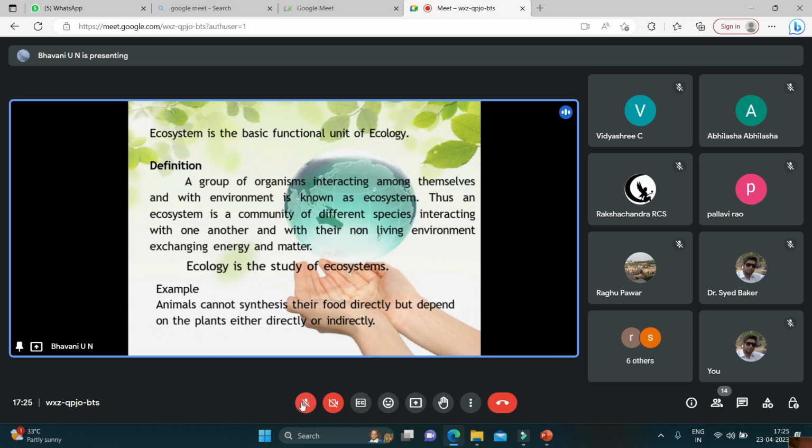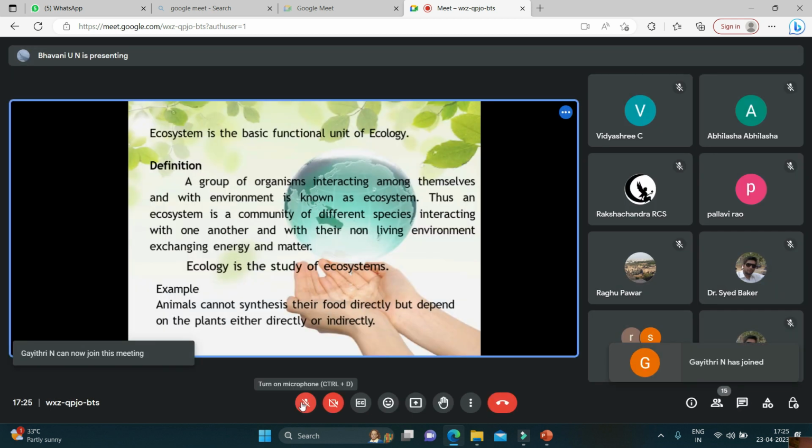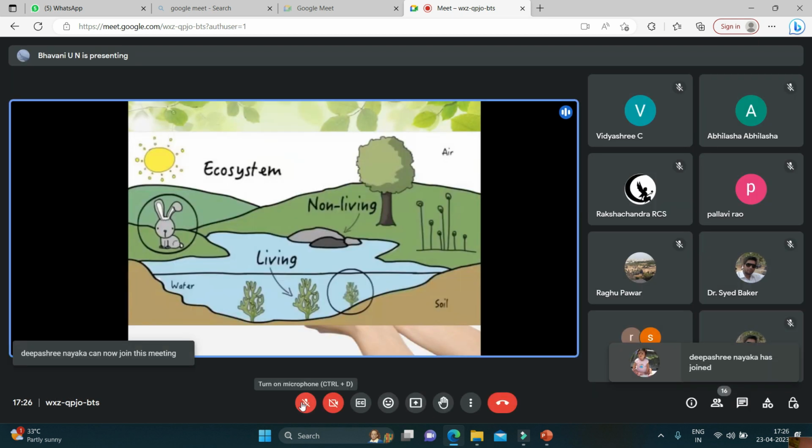Thus, an ecosystem is a community of different species interacting with one another and with their non-living environment, exchanging energy and matter. Example, animals cannot synthesize their food directly but depend on the plants either directly or indirectly, as shown in the picture of an ecosystem.